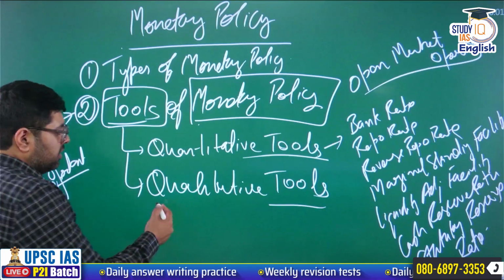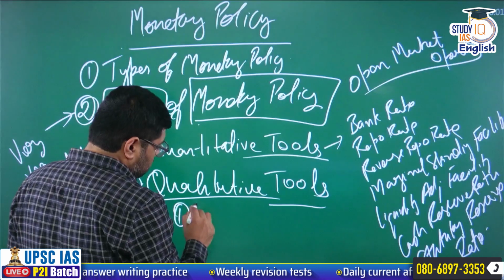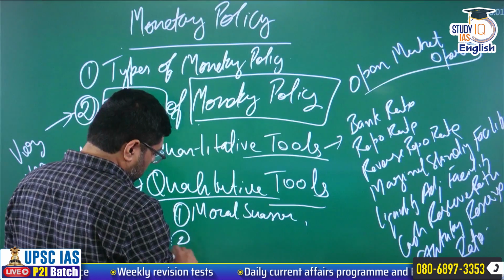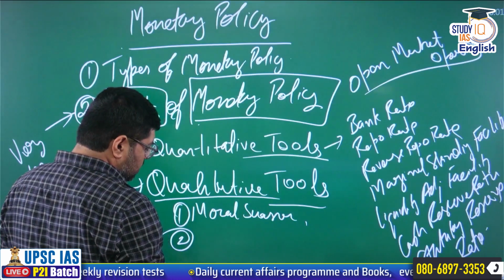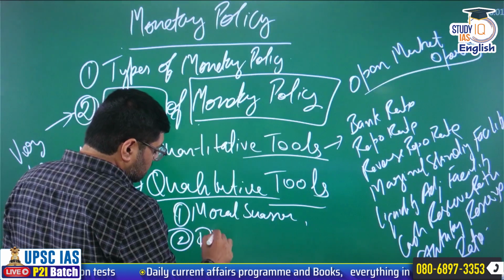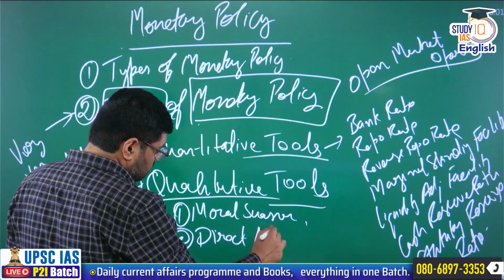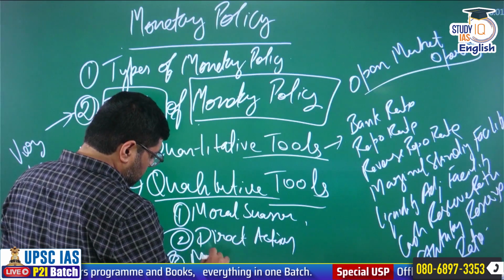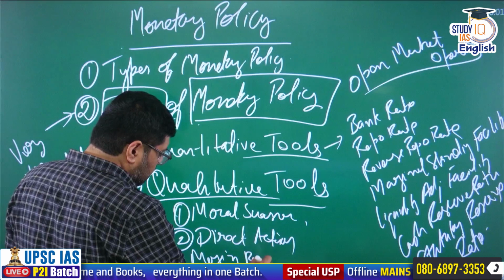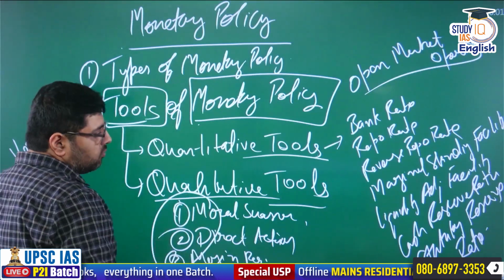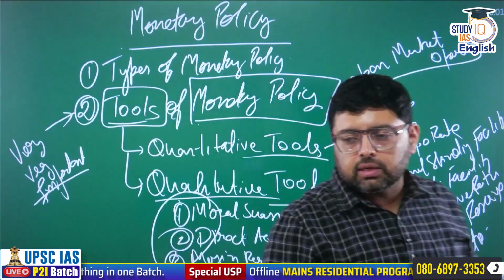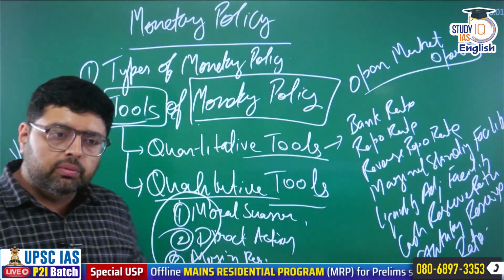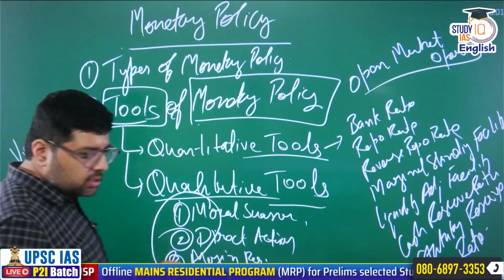Qualitative tools. Similarly, we have qualitative tools like moral suasion, direct action, margin requirement, etc. So there are some tools that you have to remember for your exam. Clear? You have to remember them for your exam. So this is what is important.